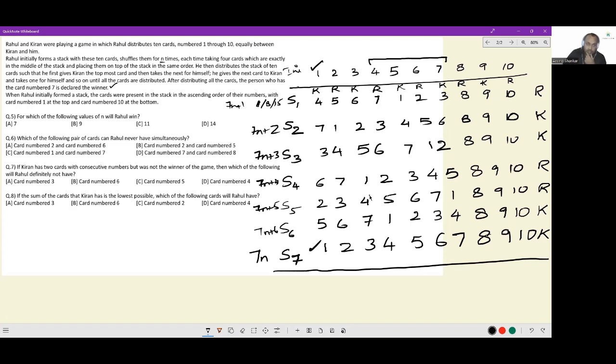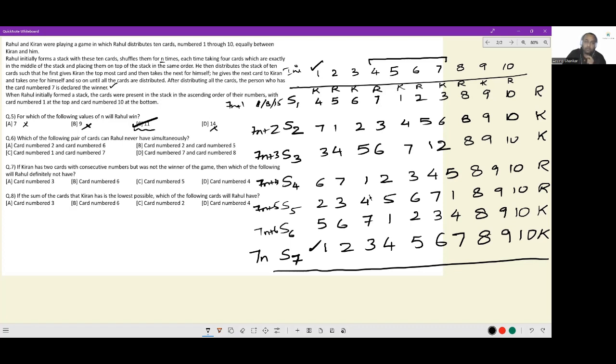For which of the following values of n will Rahul win? 7 is a 7n kind of number. In this, Kiran wins. No. 9 is 7n plus 2 kind of number. In this case, Kiran wins. So no. 11 is a 7n plus 4 kind of number. In this case, Rahul wins. So yes, potentially. 14 is 7n kind of number. In this case, Kiran wins. So no. So this is the only case in which Rahul wins. Answer is option C. Next.